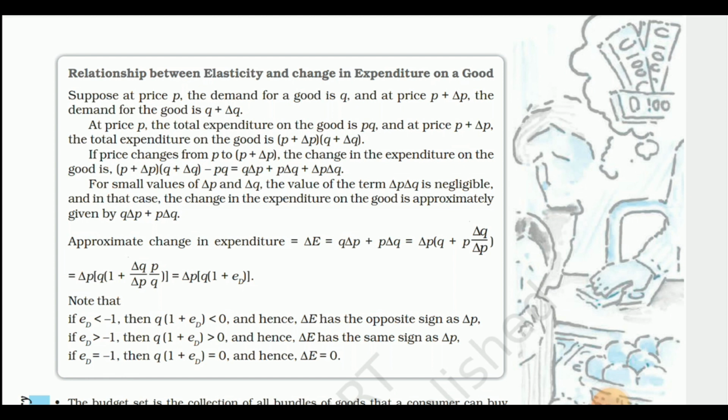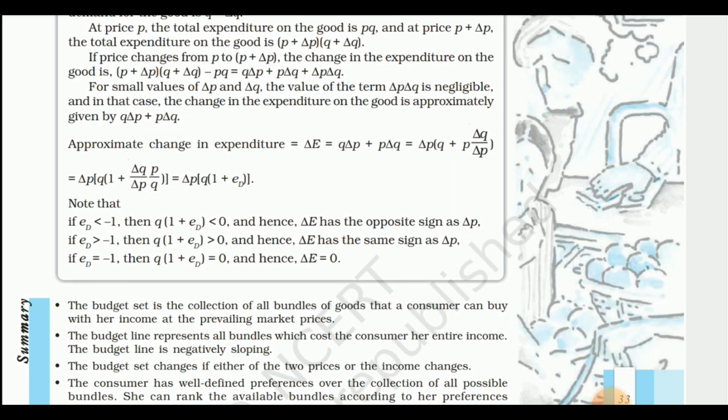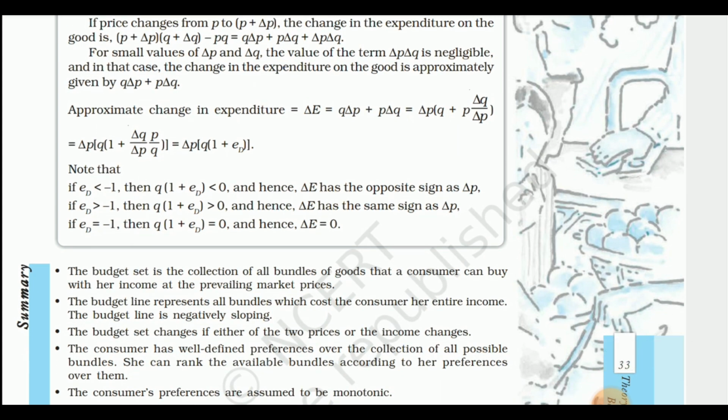If price changes from P to P plus triangle P, the change in the expenditure on the good is (P plus triangle P)(Q plus triangle Q) minus PQ, which is equal to Q triangle P plus P triangle Q plus triangle P triangle Q. For small values of triangle P and triangle Q, the term triangle P triangle Q is negligible, and in that case the change in the expenditure on the good is approximately given by Q triangle P plus P triangle Q. Approximate change in expenditure, triangle E, is equal to Q triangle P plus P triangle Q, which is equal to triangle P times (Q plus P triangle Q by triangle P).